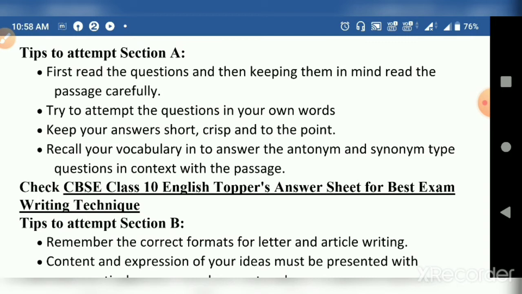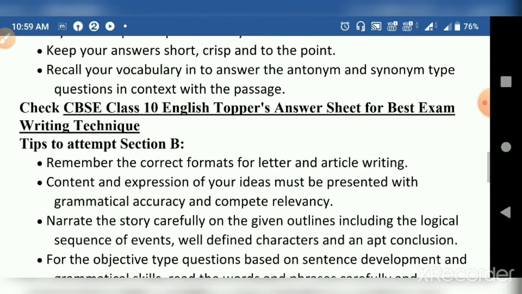For example, if I ask you what is the meaning of this word according to the passage, then the meaning of that word should not be the one given in the dictionary. But remember, the word should have that relevant meaning which suits the passage. That will be your creativity and understanding and vocabulary part. Take care of that. I come to the next one, that check the CBSE class 10th English toppers' answer sheet for